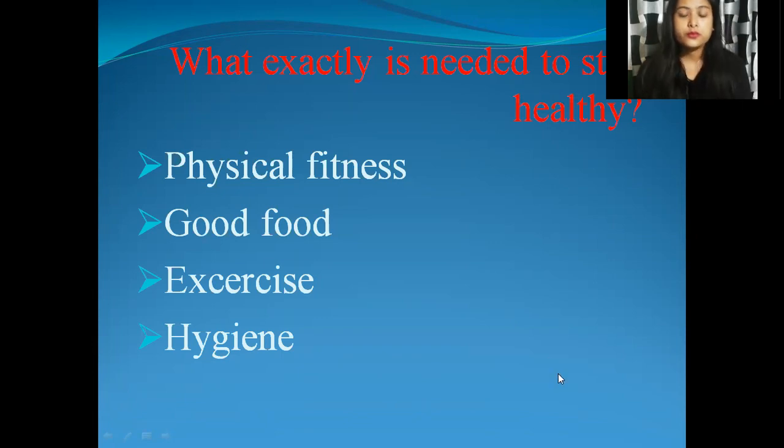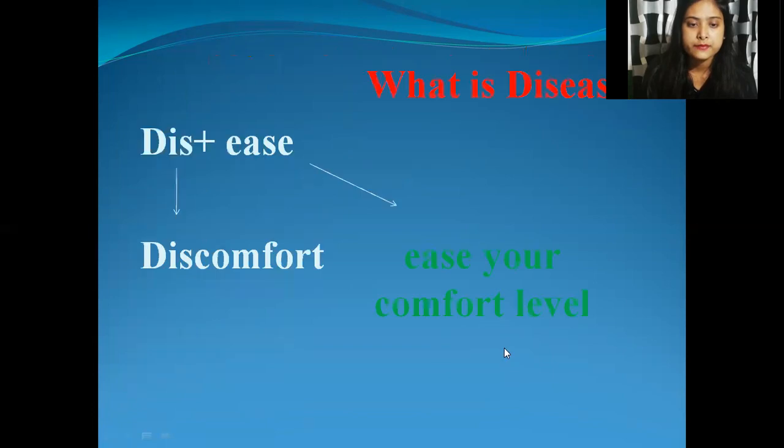This is what we have understood so far: if you want to define health, you can define it as a state of your body, and the parameters will be physical fitness, being mentally stable, and the third one is social well-being, how you socialize with people. These things are exactly what is needed to stay healthy.